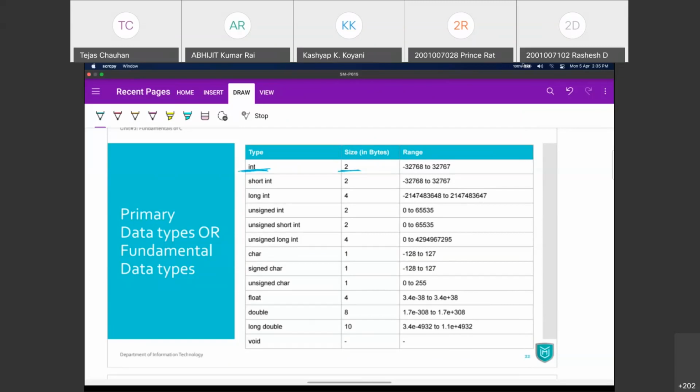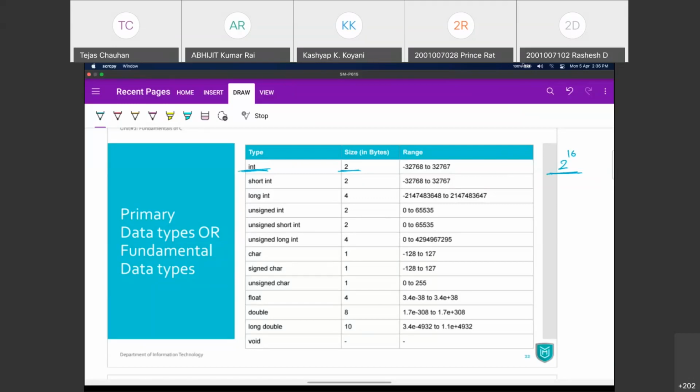Now, how do you define a range? A binary number, if we are saying, is equivalent to 2 raised to 16, right? Something like that. But this is a signed integer. We haven't told explicitly that it is unsigned. Now, if it is signed, then these numbers are divided evenly from negative to positive.